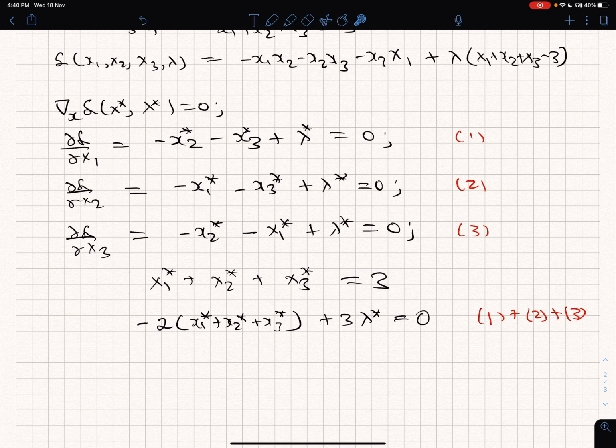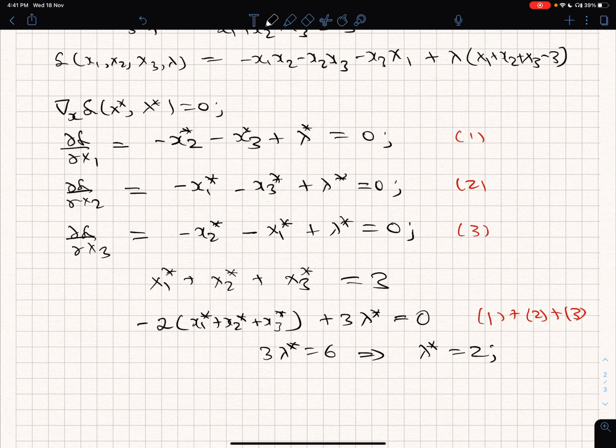So if I substitute it here, lambda star should come out to be... I'm sorry. In my mind, I was thinking that x1 star plus x2 star plus x3 star is equal to 1, but it's actually 3, sorry. So this is going to be 3 lambda star is equal to 6, or lambda star is equal to 2.